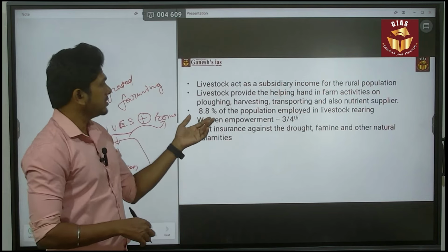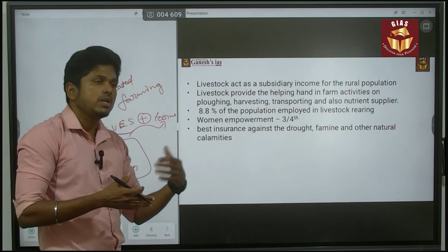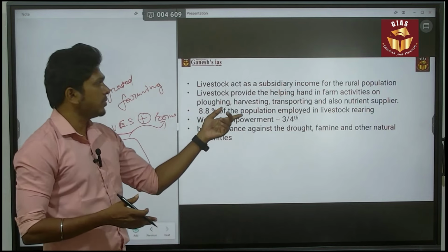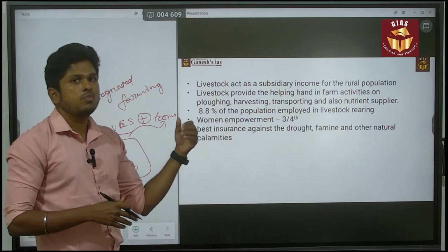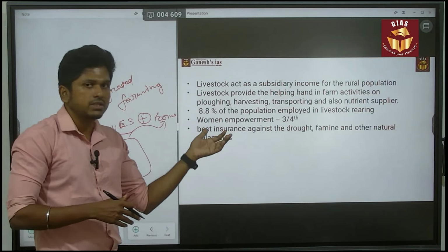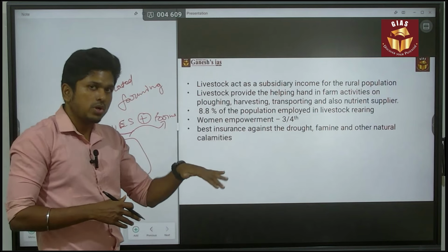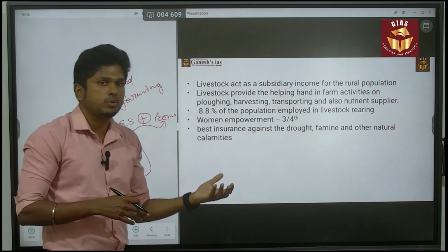Next major thing is that it acts as a huge employment source for rural areas. 8.8% of the population is employed in livestock rearing, and it also acts as a woman empowerment measure. More than three-fourths of the persons related to livestock are women. So in that way, it helps women empowerment also.